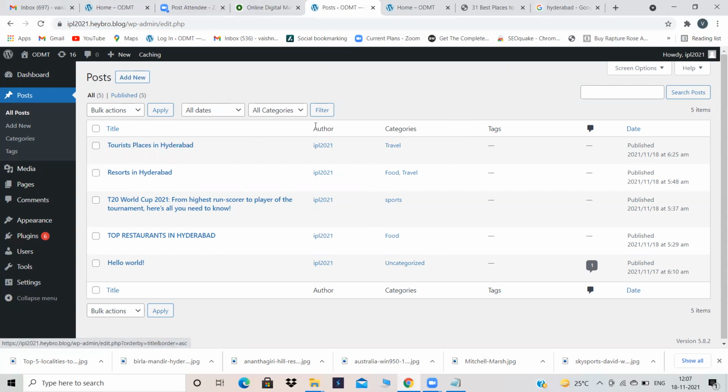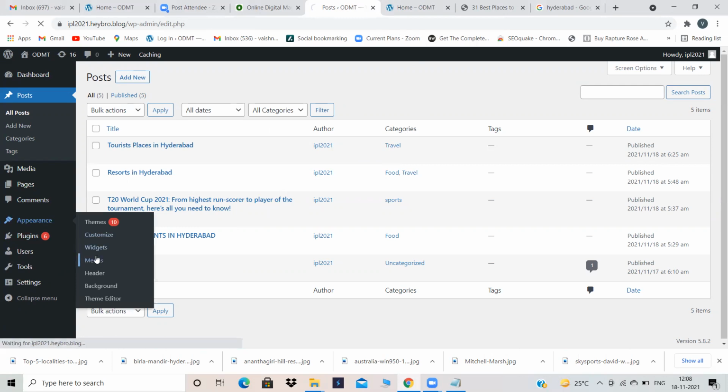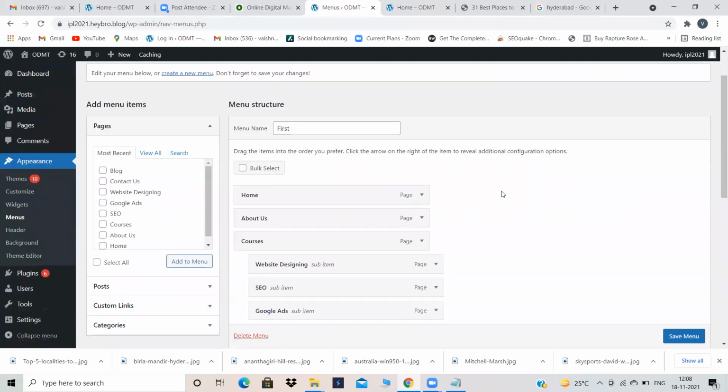So at that time, there is a third option. That is the reason we are creating categories. Now hundreds of blogs regarding travel will be under travel. So if I add just one category to the menu, will it look good or not? Instead of 100 posts over there, only travel will appear over there. So it will look good. I will tell you how to do that. Just go into appearance, menus, then after we do it, you will understand.